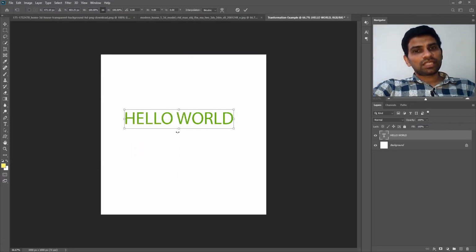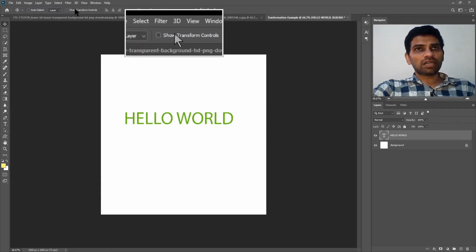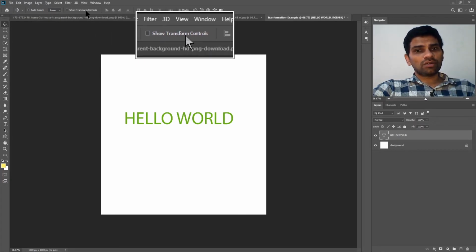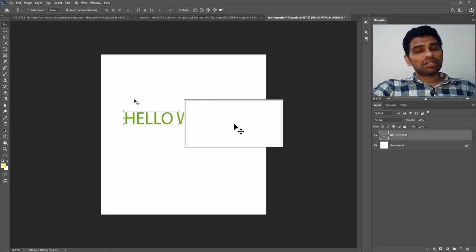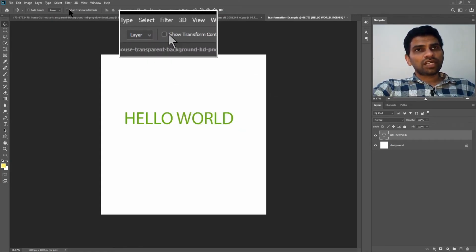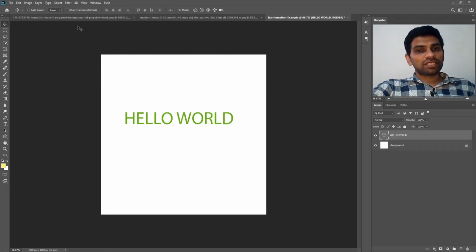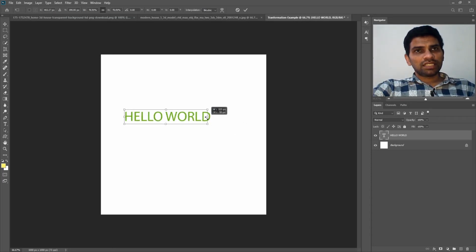The same option can be achieved as I showed you in one of the earlier videos. You can enable those transformation boxes by selecting Move tool and going to the options bar and choosing Show Transform Controls. If this option is on, then the transformation boxes will always appear. I will turn this option off for now because I prefer using the manual Ctrl T method. Now I will press Ctrl T, and if I try and drag anything from the right bottom corner, you can see everything is resized proportionally.